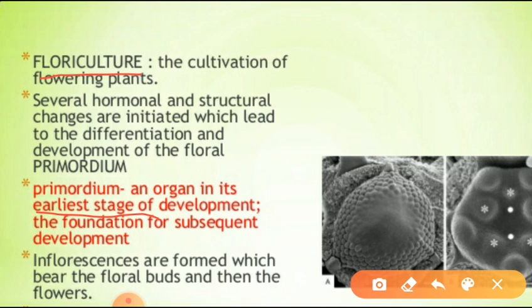So, in a plant, first inflorescence will develop. What is inflorescence? The arrangement of flowers in a plant. We can call it inflorescence. First inflorescence will form. On this inflorescence, what will be there? Floral buds are there. Later, these floral buds will develop into flowers. Is it clear?